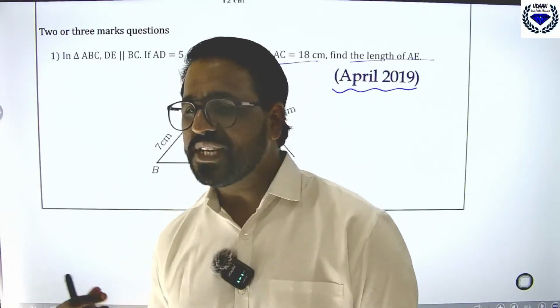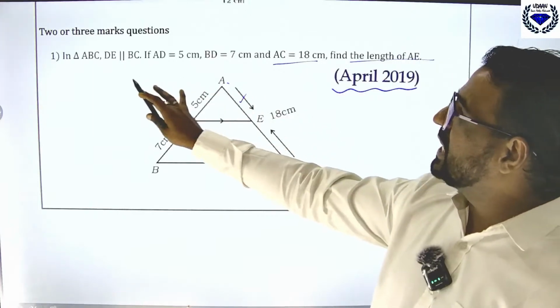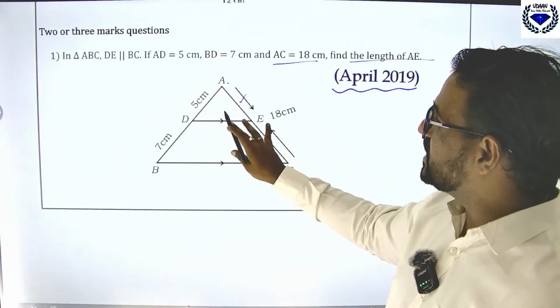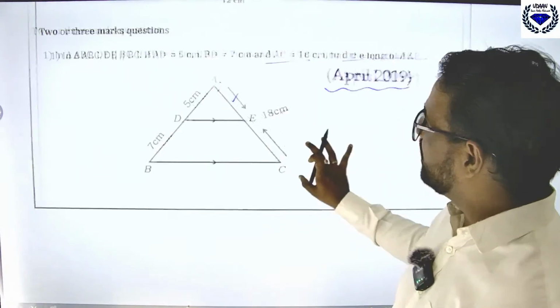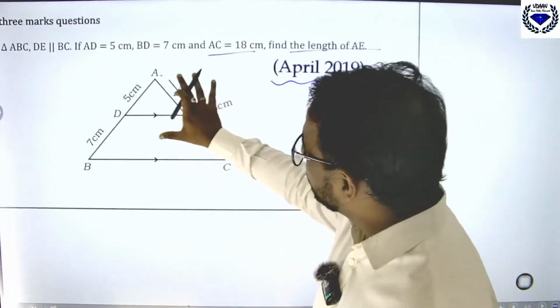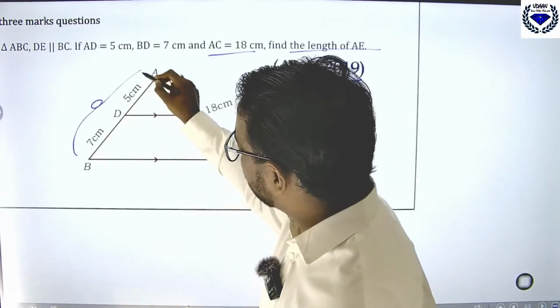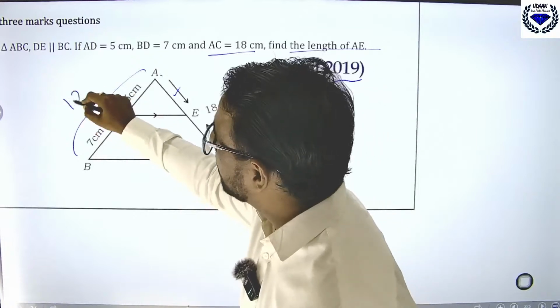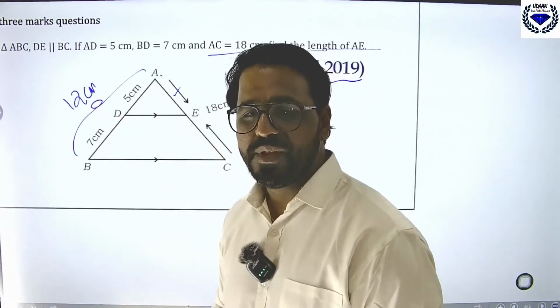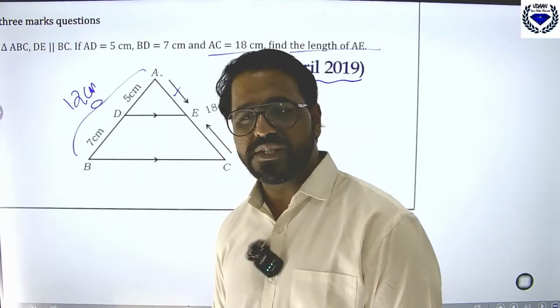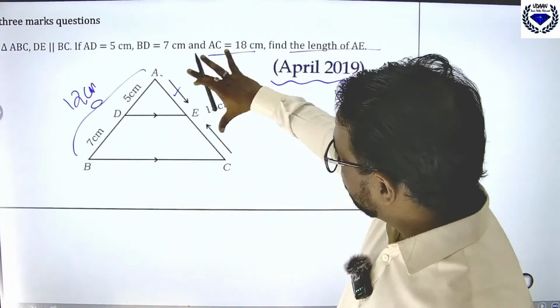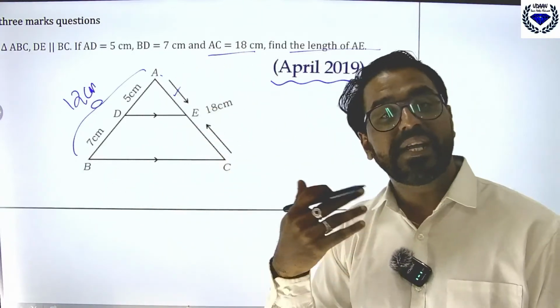So let us begin. In triangle ABC, DE is parallel to BC, which is already given. See here, what is the total length? 7 plus 5 is how much? It is 12 centimeter. Whenever the bigger length is given, it is better to use what?